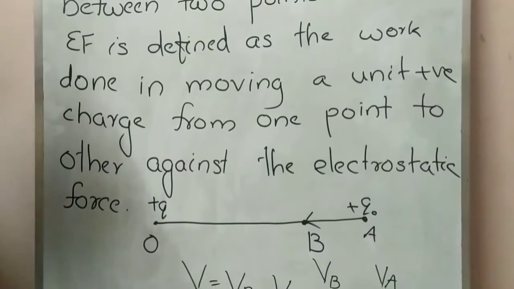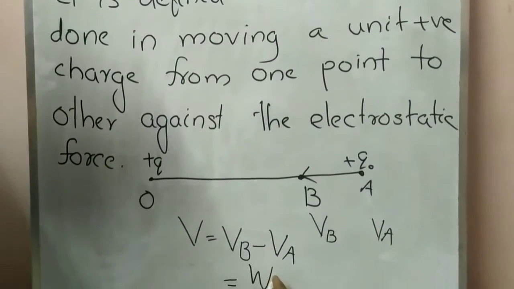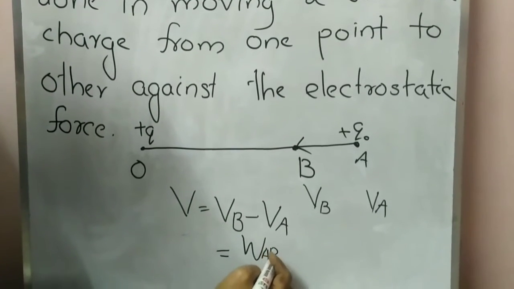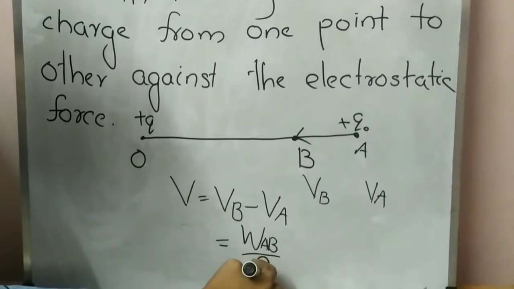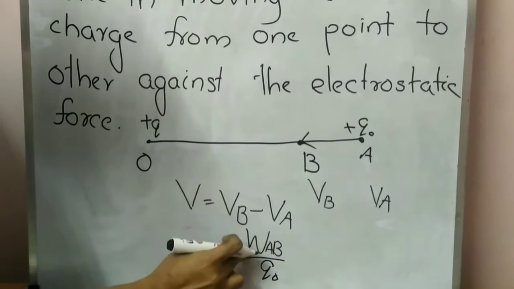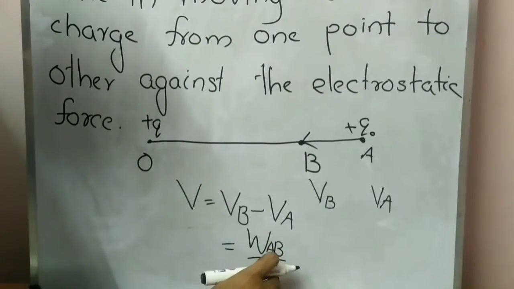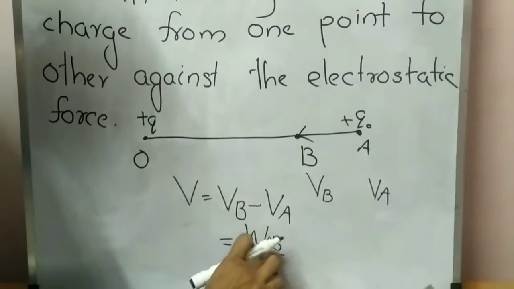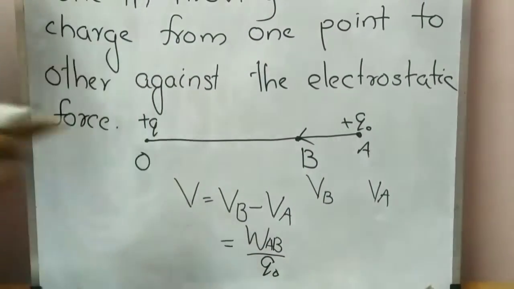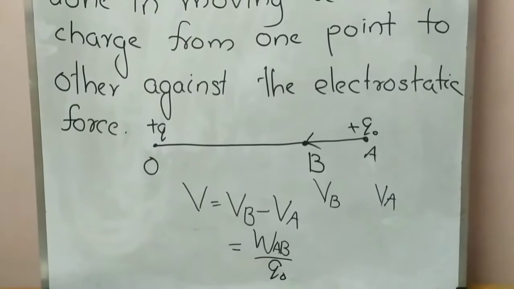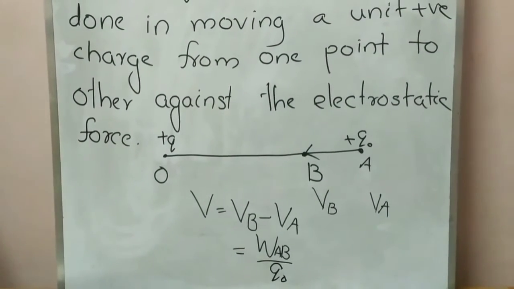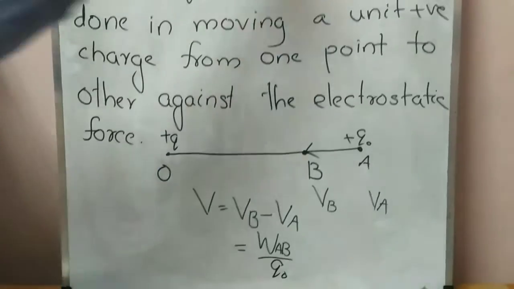So this work done we can write as WAB divided by Q0. Work done in moving a unit positive charge from A to B. That's why WAB divided by Q0 is the potential difference. This potential difference is a scalar quantity and its SI unit is volt.